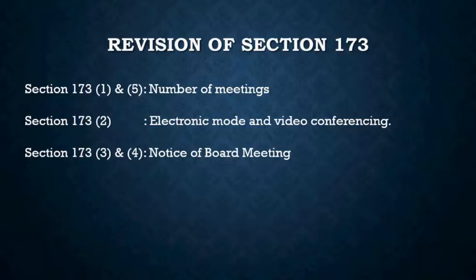Now 7 days does not mean that in any circumstance you will have to give a notice 7 days prior to the meeting. No, there may be certain urgent situations, urgent transactions that have to be discussed and you don't have time for that. So you could give a shorter notice, right? But for that there is a condition that if you are giving a shorter notice, at least one independent director should attend the meeting.